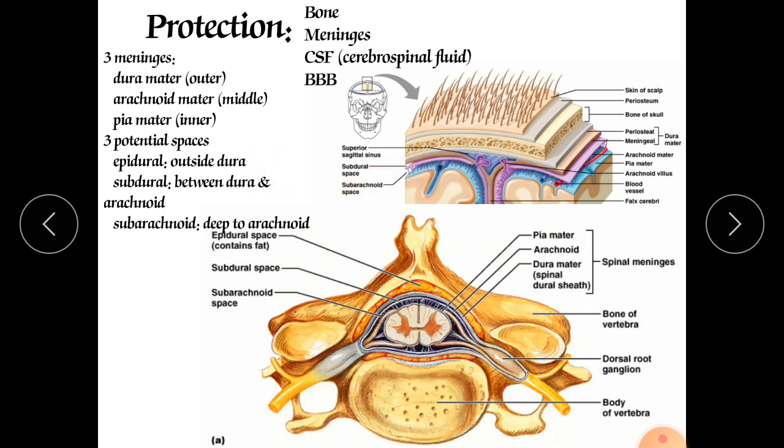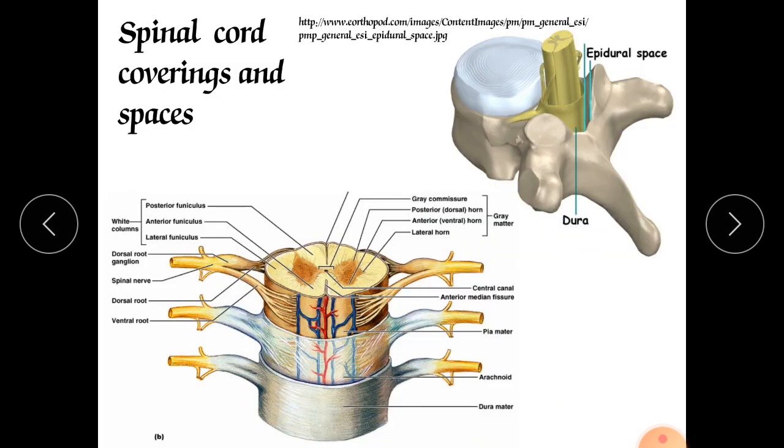Firstly, we will start with the various meninges. The first one is called the dura mater. As students, we have already discussed that the dura mater is the outermost meninx. In Latin, dura means hard, like a protective mother.